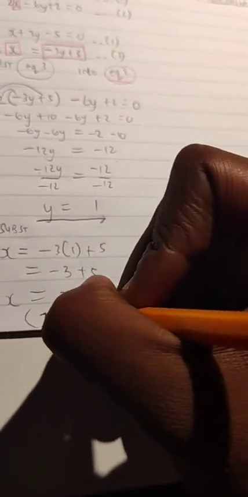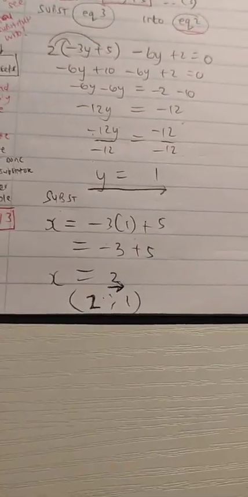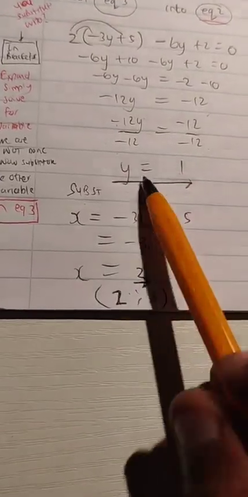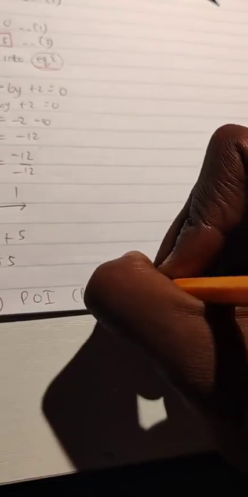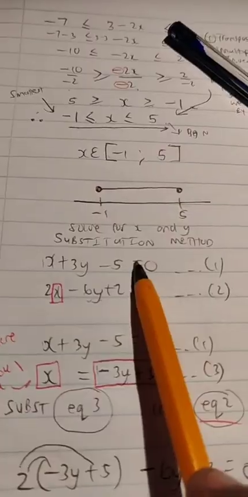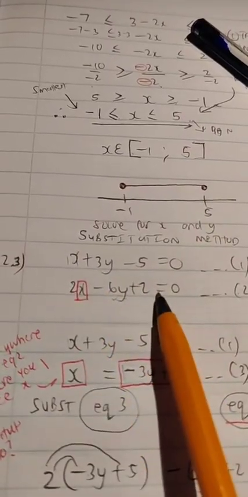And in all honesty, you could write this, if you wanted to, as a point: x is 2, y is 1. Because remember, the answer you get here is what we call a point of intersection between two lines. This is a straight line equation, and this is also a straight line equation.